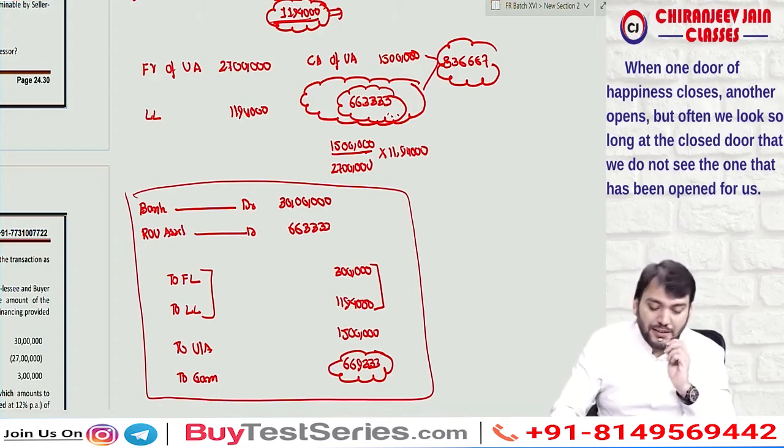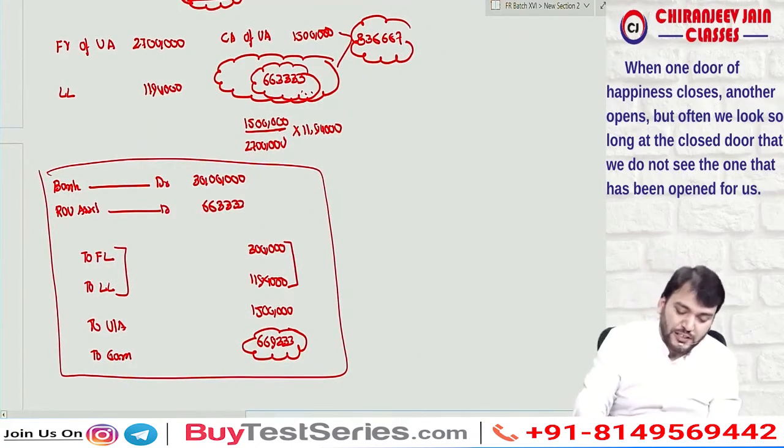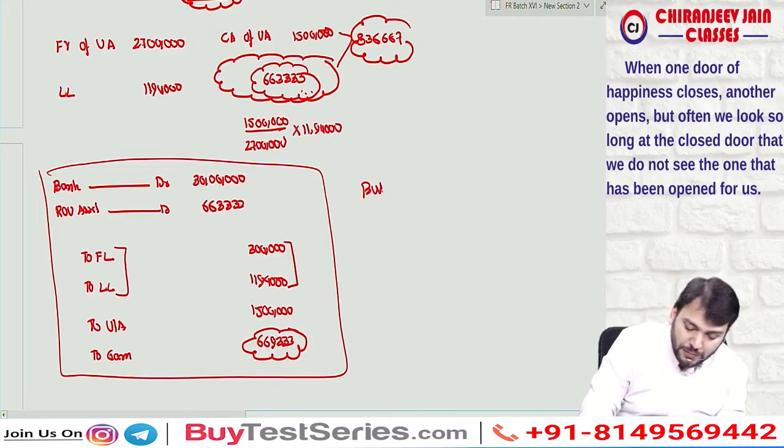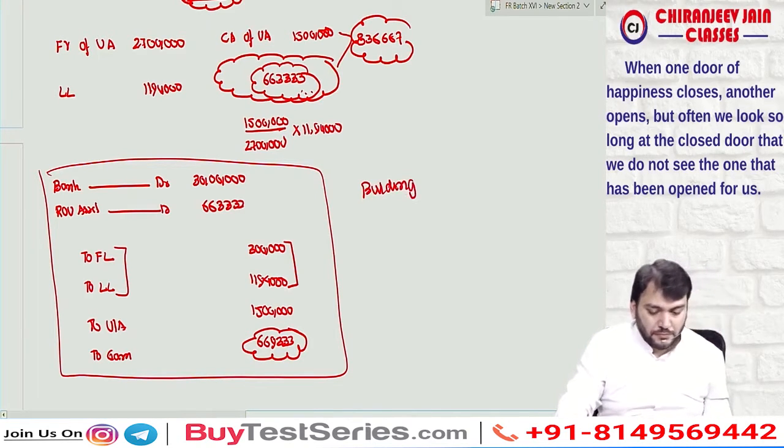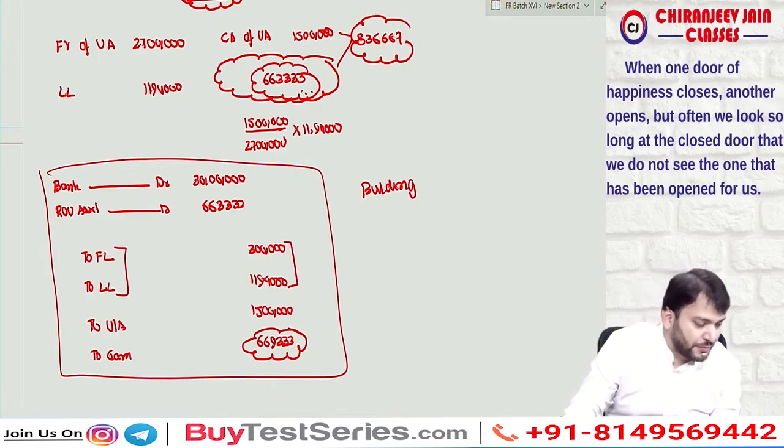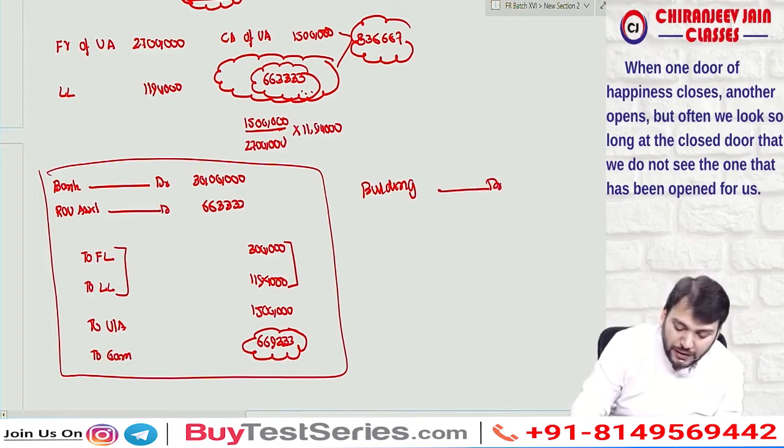Now in the books of the buyer or lessor, what journal entry will be passed? First, they will pass a journal entry for the building they have acquired. Building account debit will be the purchase price, that is 27 lakh.